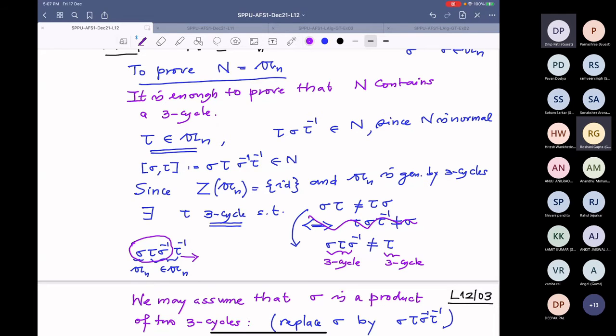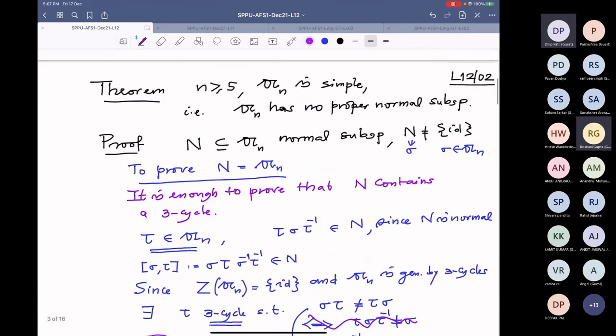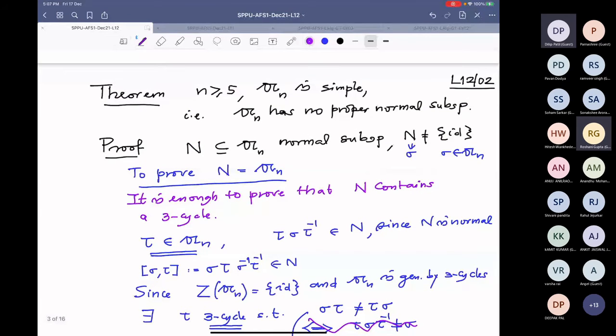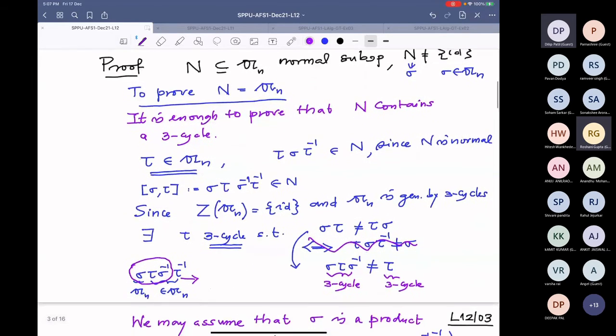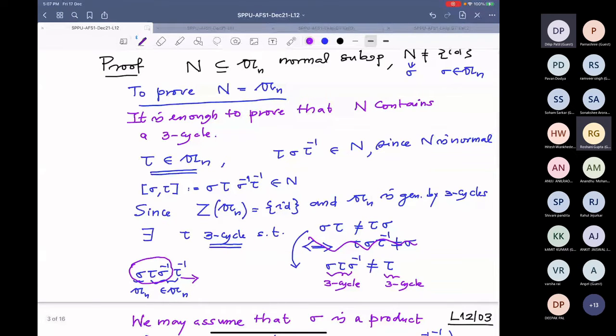Understood? Ultimately our main aim is to prove that this normal subgroup contains a 3 cycle. But in this observation, I have achieved that the given normal subgroup contains a product of 2 3 cycles. Is that clear?